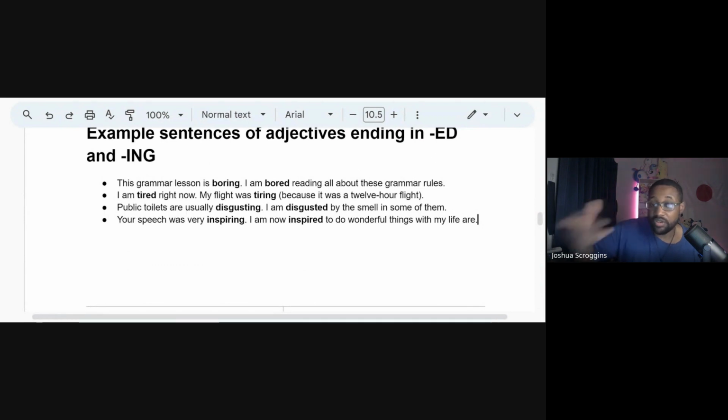So disgusting, if you don't know, maybe a new word for you. Disgusting means really, really gross. So don't call someone disgusting. This is very, very rude. If you call someone disgusting, those are fighting words. People fight. Inspiring means you really, really like them. You want to be better because of them.